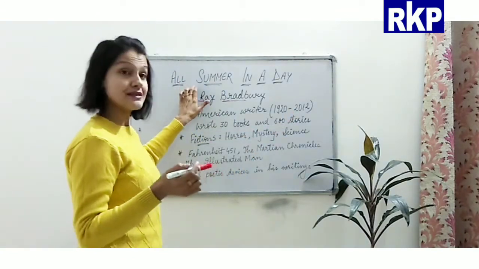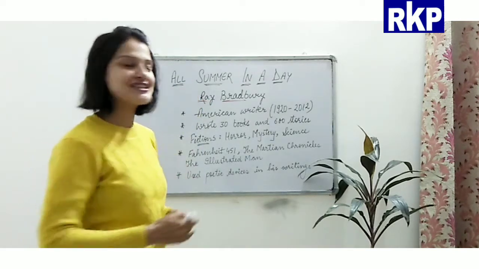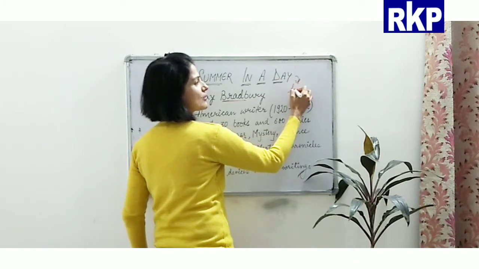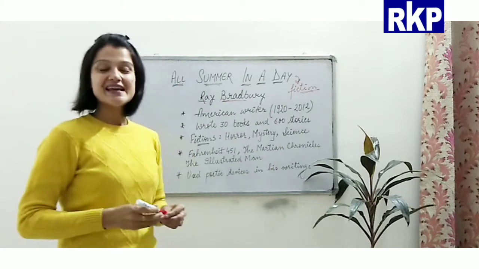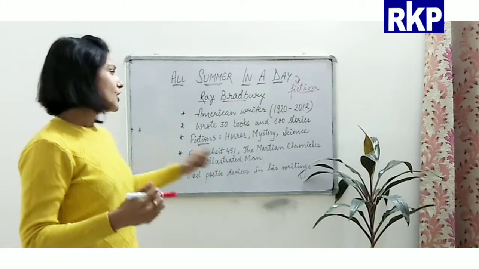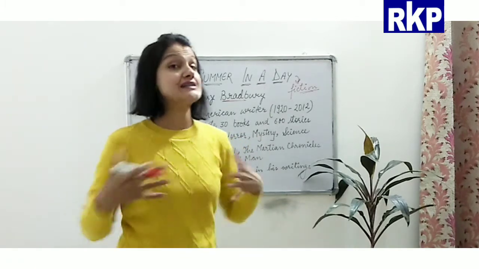So this lesson, All Summer in a Day, is also a fiction. What do we call such stories? We call them fictions. And he wrote fictions related to horror, mystery and science.